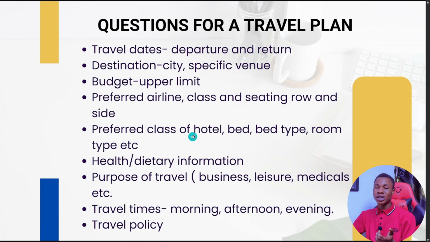Then preferred class of hotel he wants to stay in France, because if he goes there and he doesn't have a house there, he needs to rent a hotel. Is that okay? So where will he stay? What kind of hotel does he like? You have to ask this question. Then the health and dietary information, what kind of food does he eat, what kind of food does he not eat. So you are the one that will book all these things in those hotels for him. Is that okay? Don't worry, I'm going to show you how to do everything here.